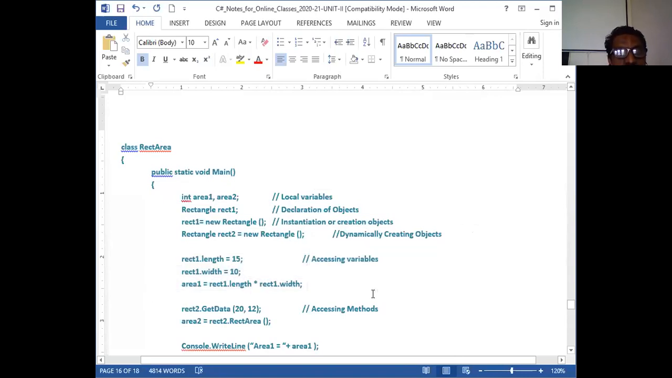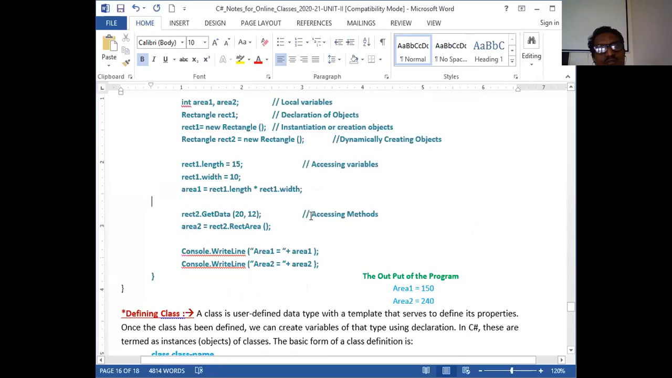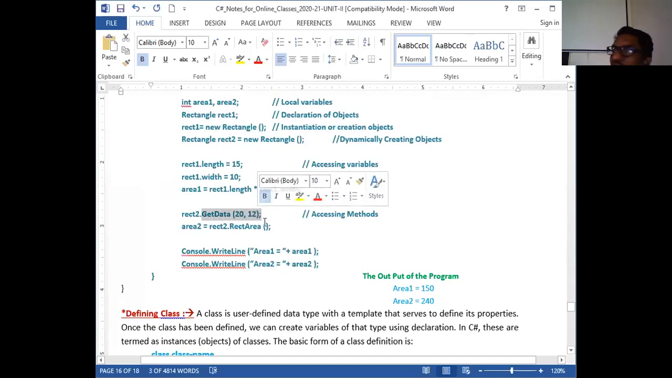One more way, through a function I can access. Accessing through methods, I can do that. Now one example. For that I associate rect2. With the rect2 object, I am going to call a function. Then these are called actual parameters. Actually 20 and 12 are here. Once I call this get data and pass these arguments, these are called arguments or actual parameters.